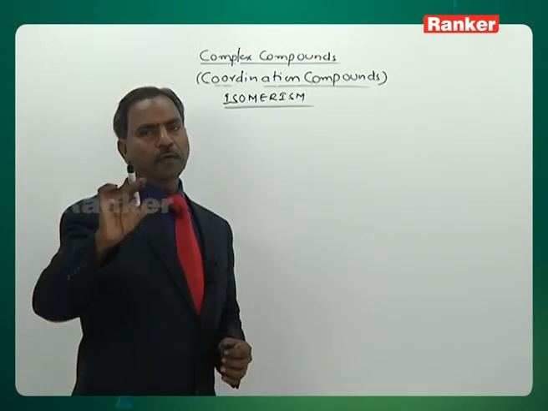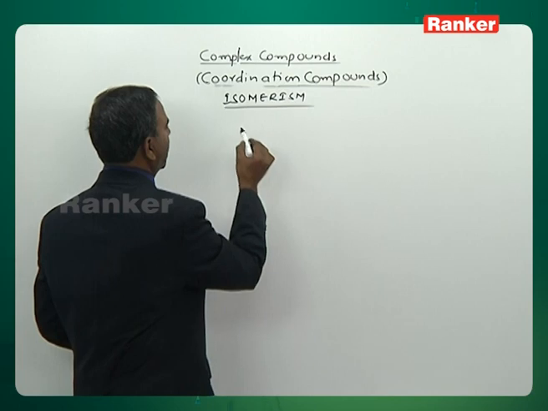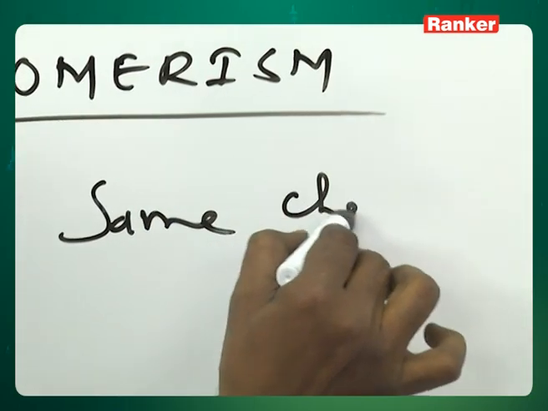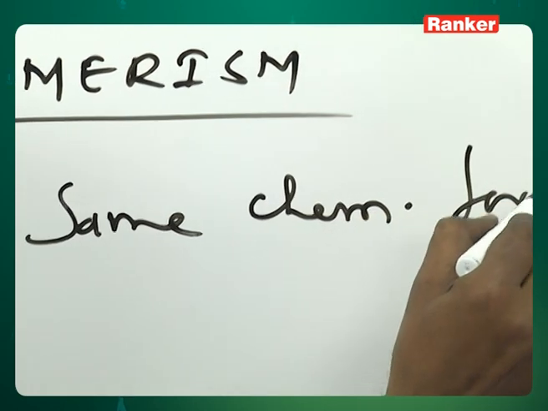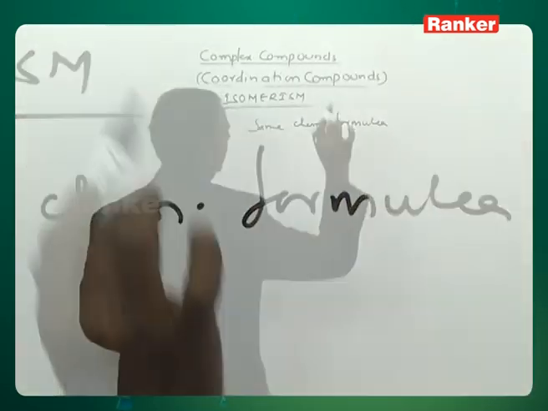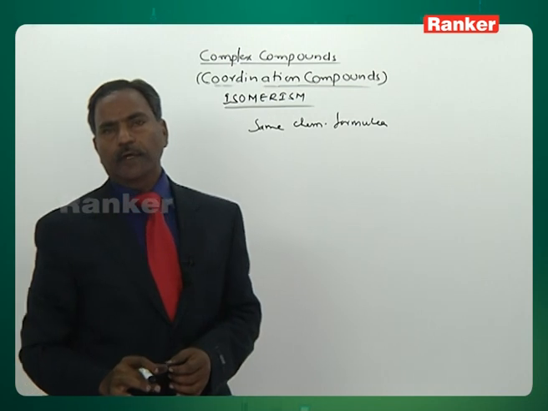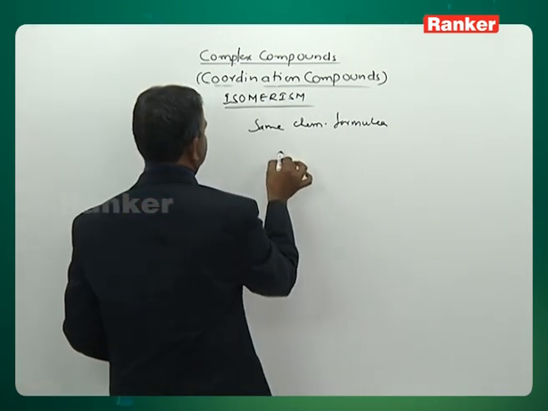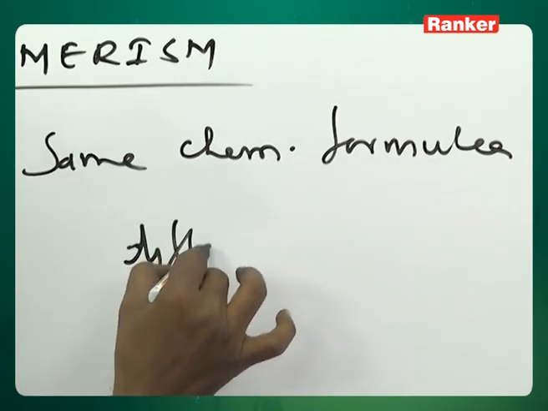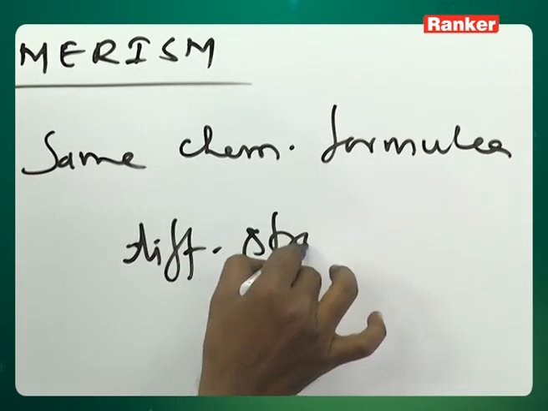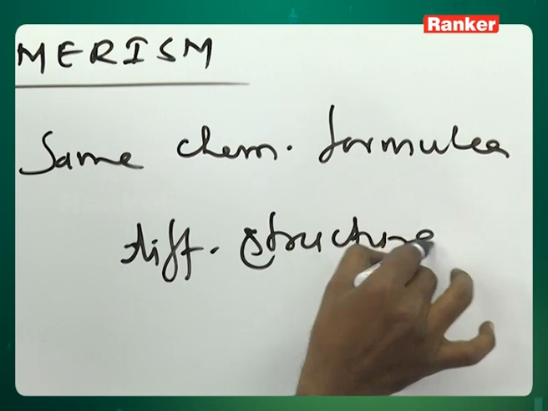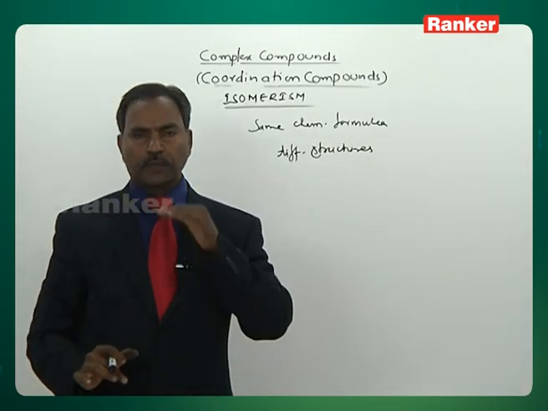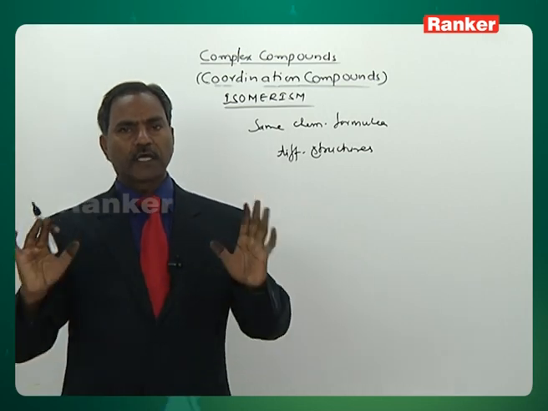Complex compounds having the same chemical formulae but which exhibit different structures are known as isomers.